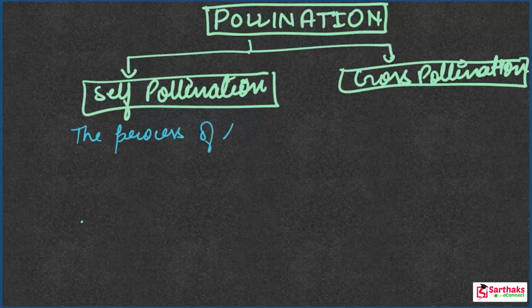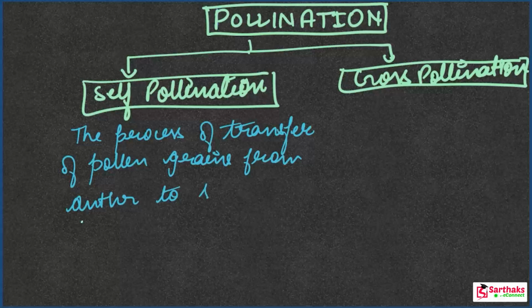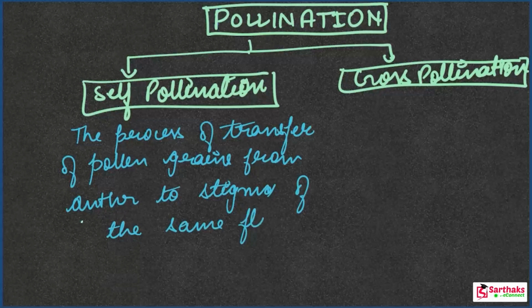The process of transfer of pollen grains from the anther to the stigma of the same flower, when the transfer occurs in the same flower, is known as self-pollination. While in the case of cross-pollination, the transfer occurs between different flowers. Write down their definitions also, just for your exam.